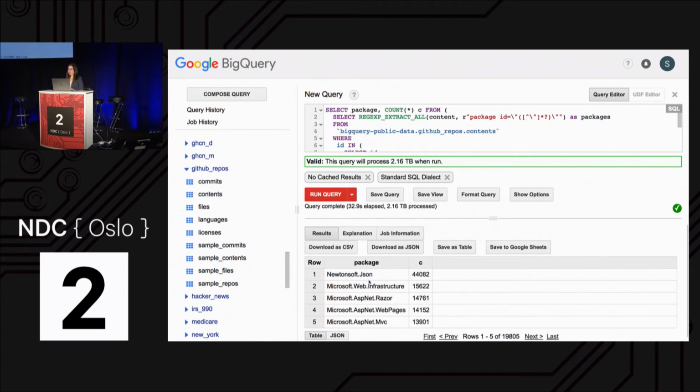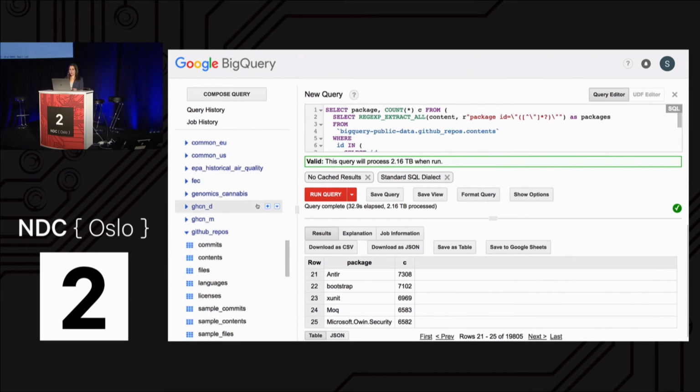It's done. So Newtonsoft is the most popular. We can tab through it to see if this is what you expected. You can see some of the most popular ones. So that's just an example of the type of analysis you could do using the GitHub public data set on BigQuery.